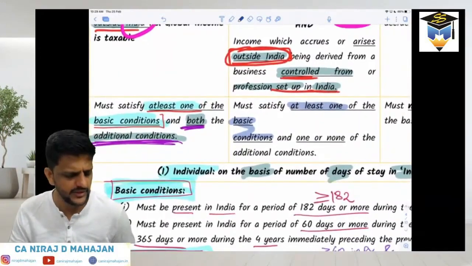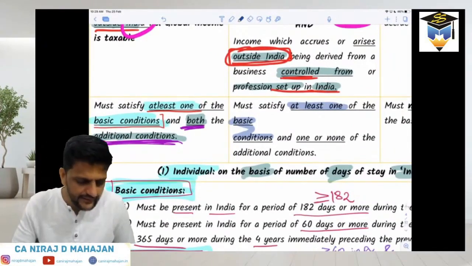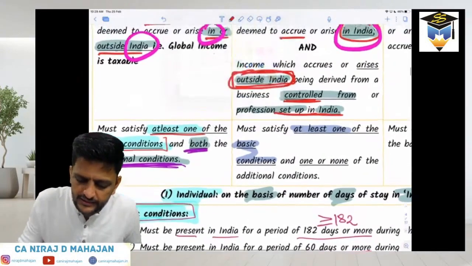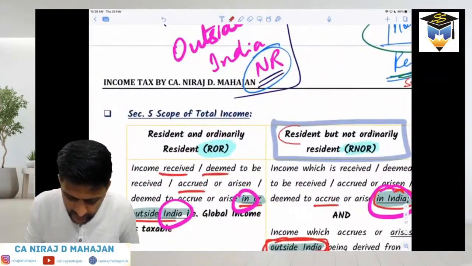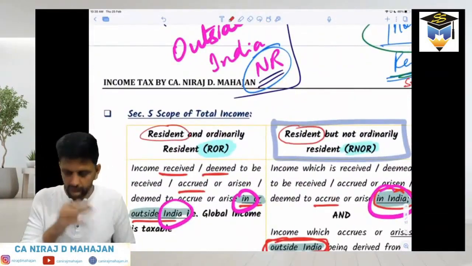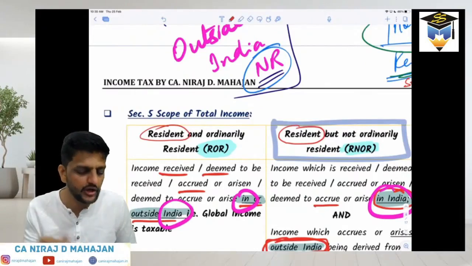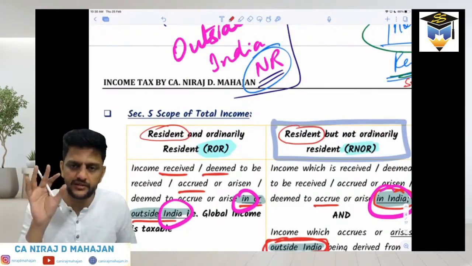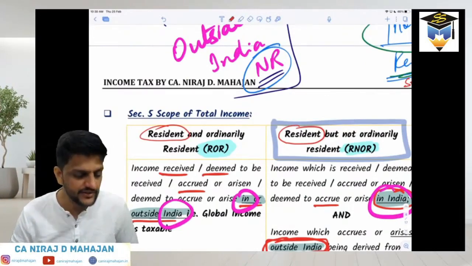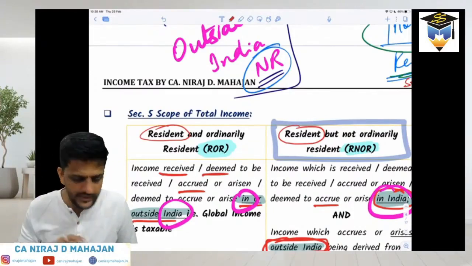Hi Anna, tell me. Is it similar to your ROR also? That at least one of the basic conditions should be satisfied. Yes. And that is the reason, bacho, this word resident is common between both of them, ROR as well as RNOR, because of the basic conditions. The satisfaction criteria is exactly the same for both of them: at least one of the basic conditions should be satisfied.